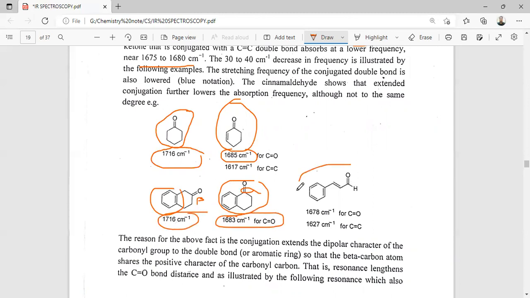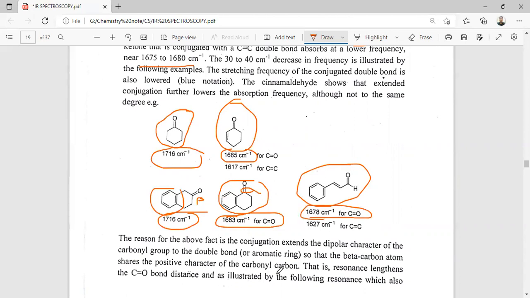And also in the case of cinnamaldehyde, where a carbon-carbon double bond is present, due to the conjugation of the double bond with this carbonyl, there is slightly more single bond character. So the carbon-oxygen frequency is lower in this compound.